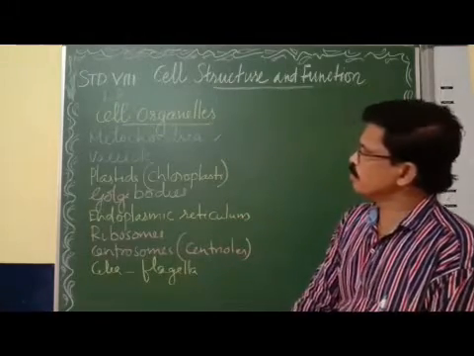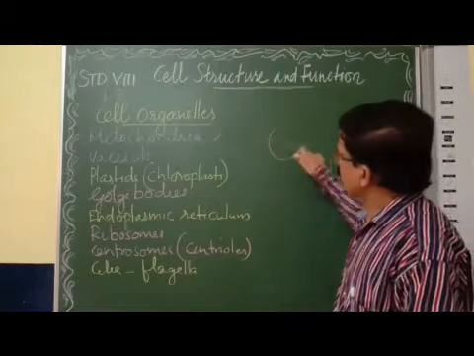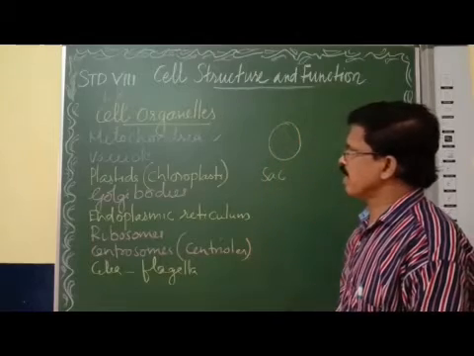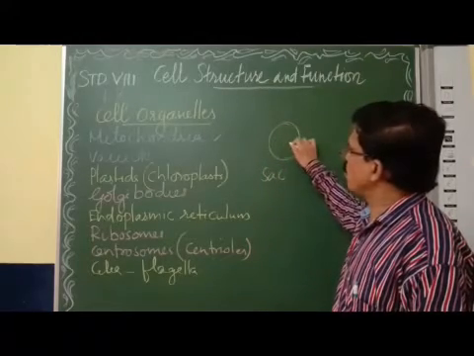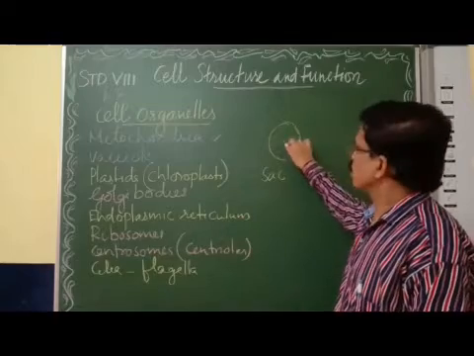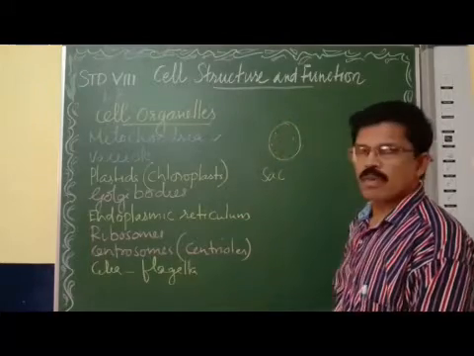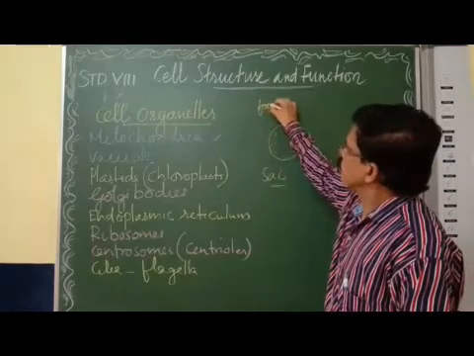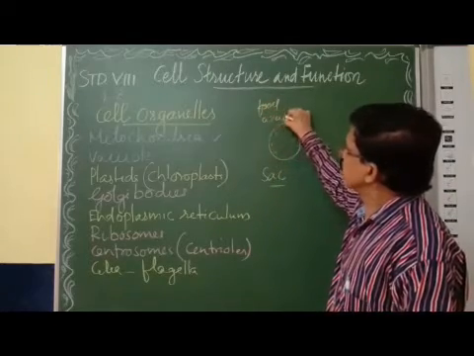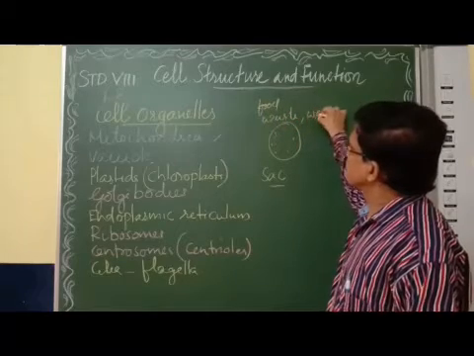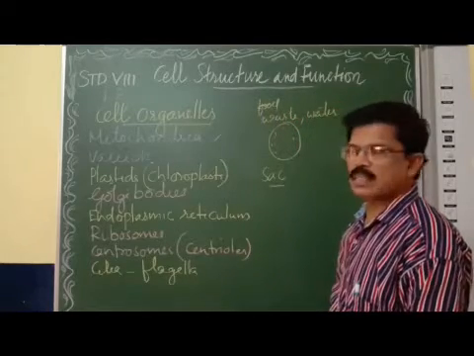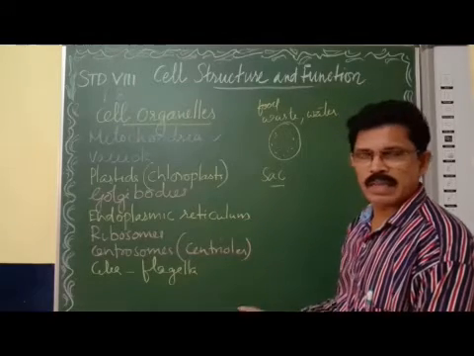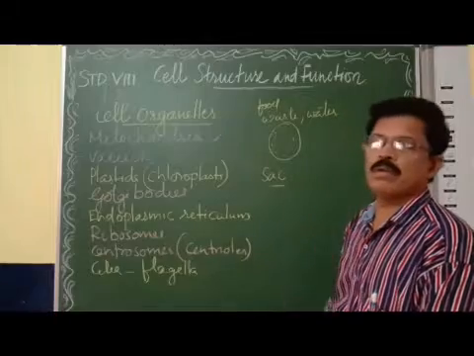Now vacuole. Vacuoles are sac-like structures. What is this sac? Sac means small cavity. Vacuoles are sac-like structures which store food, waste and water. Vacuoles are large in size in plant cells, whereas in animal cells they are very small.